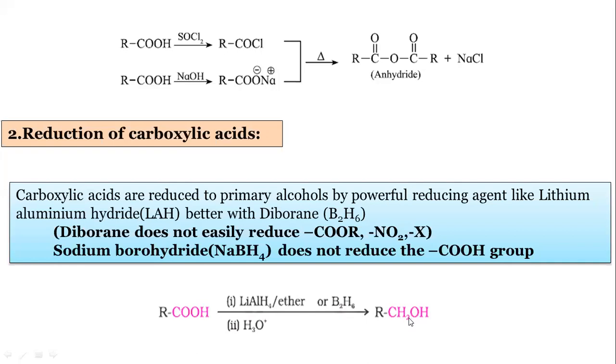We can do the reduction by using Wolff-Kishner. We will get the same product. If you carry out the reduction by using Clemmensen's, also we can obtain the same product. That is, primary alcohols are obtained.